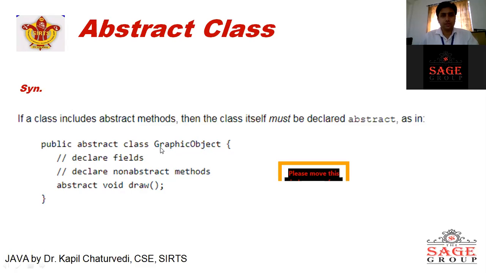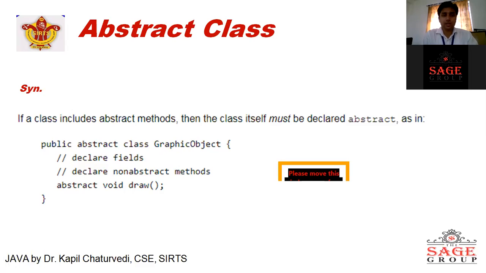In a similar manner, whenever we define such a class, we will have to mention the abstract keyword, and we'll also have to make it public, because the abstract class will be extendable by other classes, and those classes might be outside of the package.